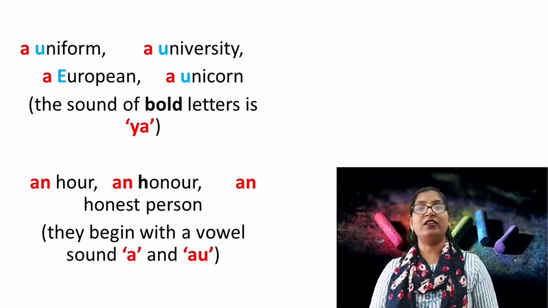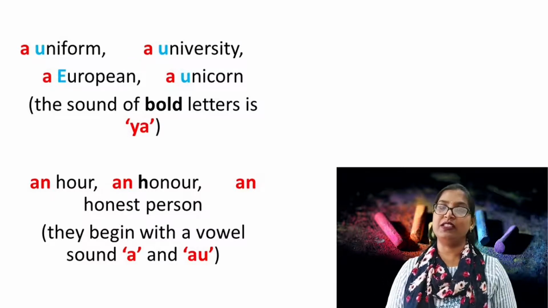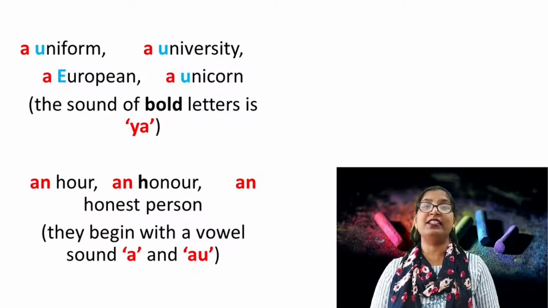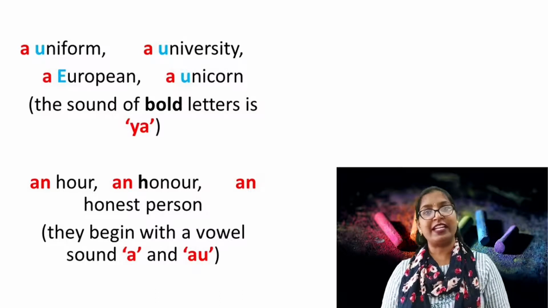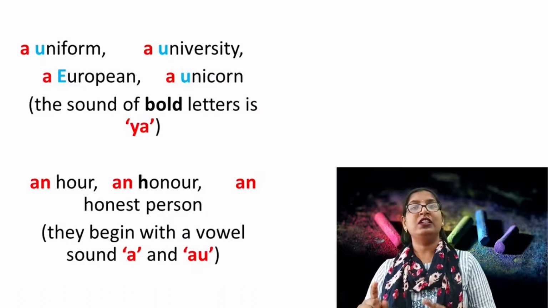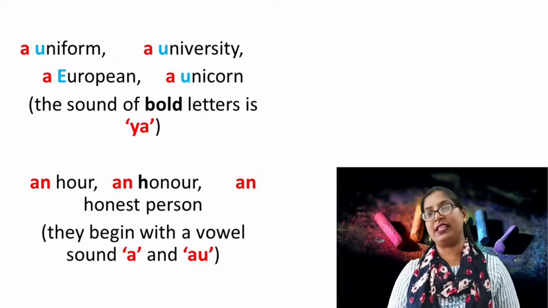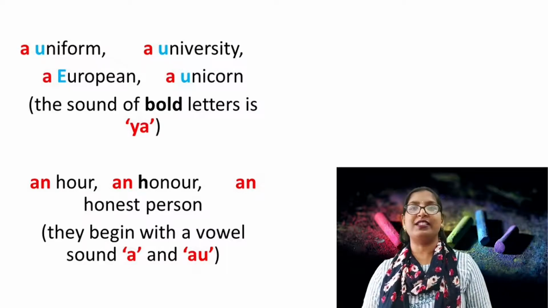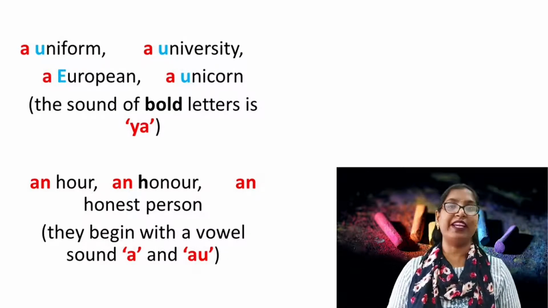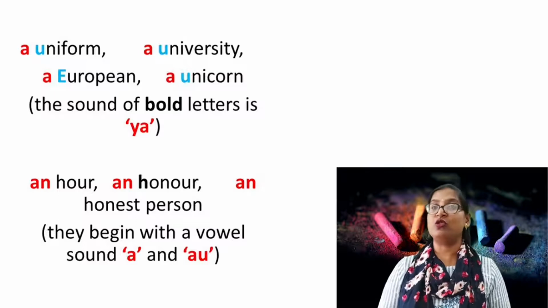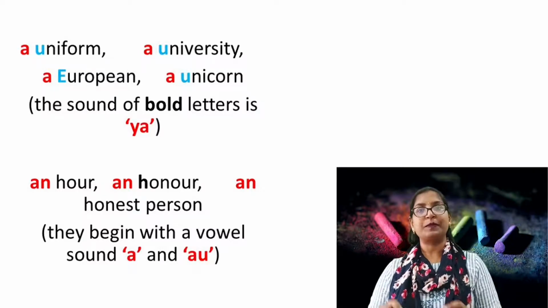An honor. We can hear the O sound in this example. O sound, and that is a vowel sound. That is why we have used the article an in this example. And honest. We can hear the O sound again in this example. That is also a vowel sound. So, dear children, here we studied when we use the article a or an.